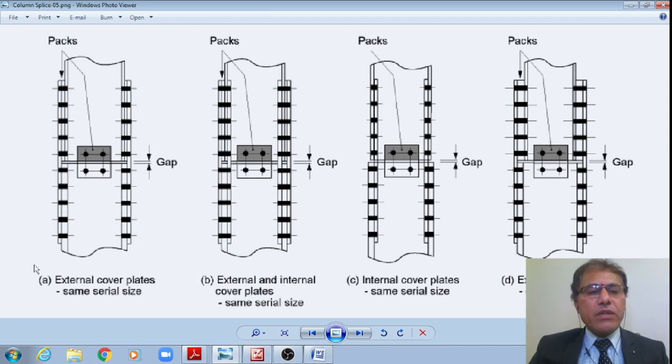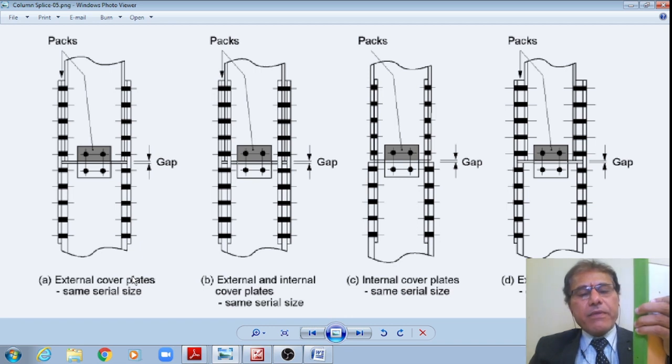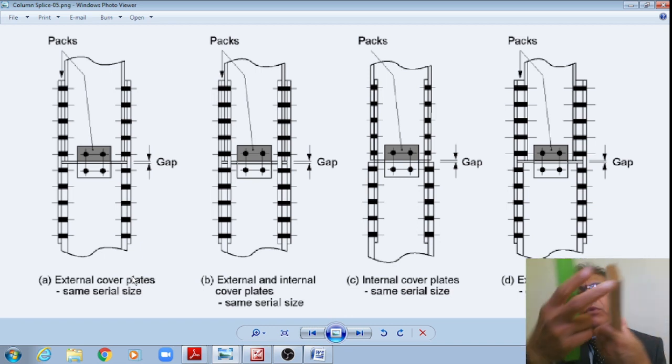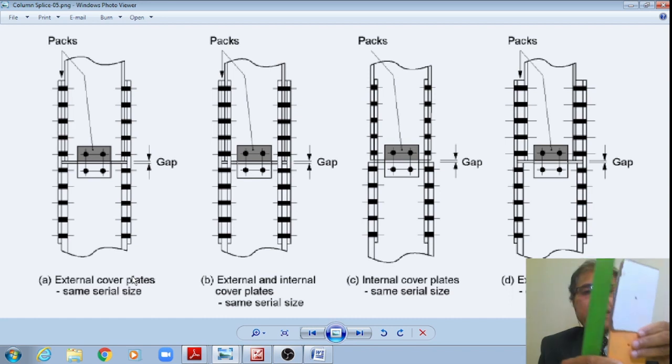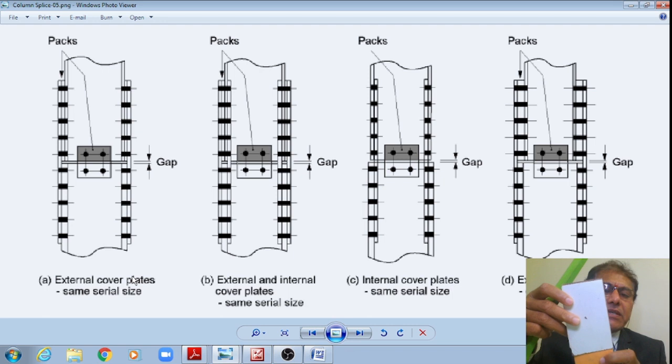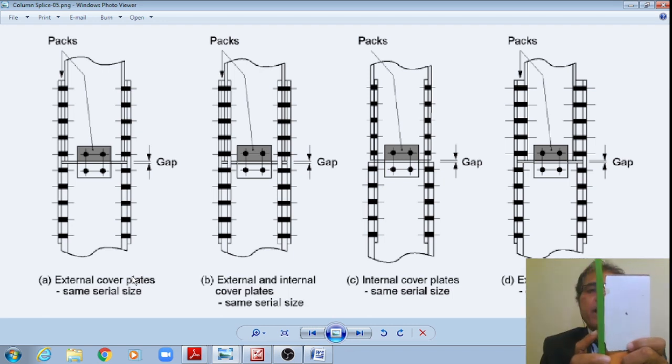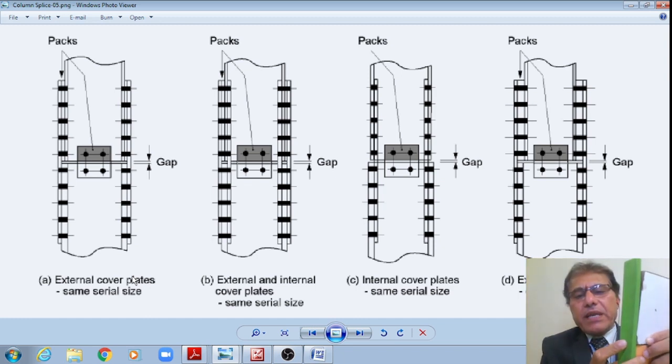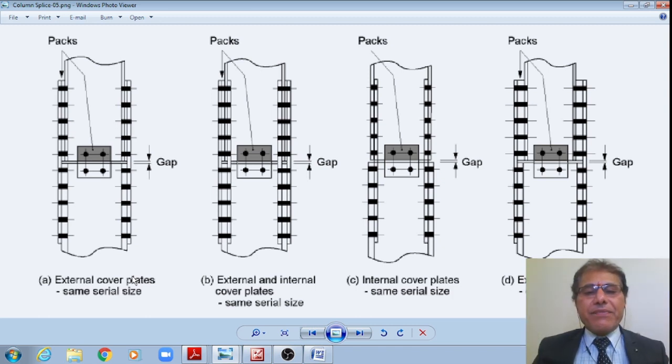This is how, as shown in the first figure, external cover plates for the same cross sections. Both are of the same cross section. Whereas in the second one, the columns are of the same section or same depth. However, in such a case, we'll be providing splice plates, one from the external as well as from the internal side of the flange.